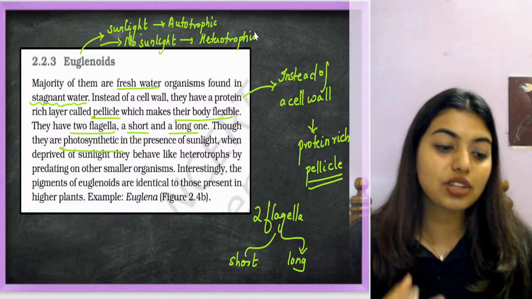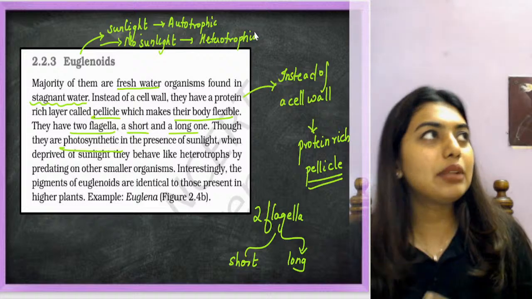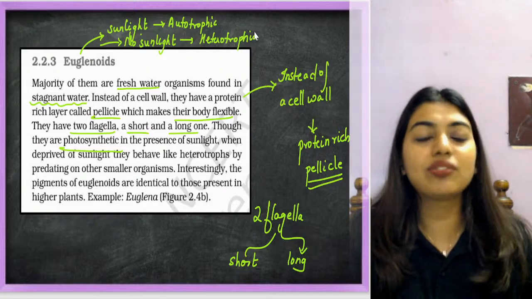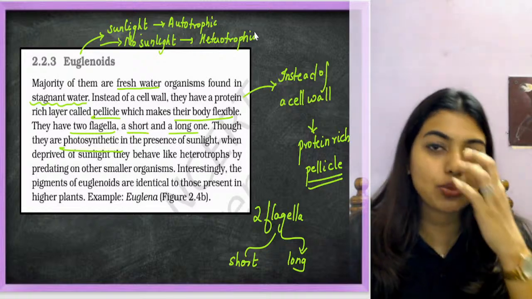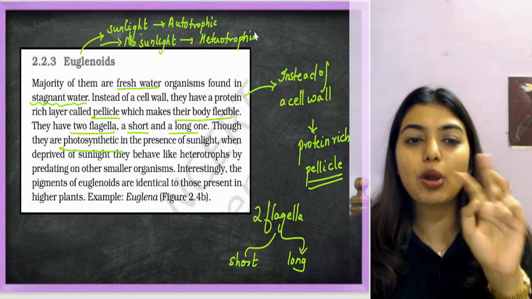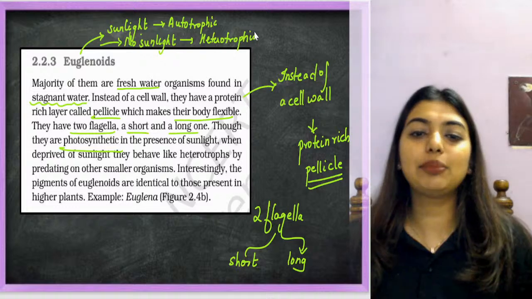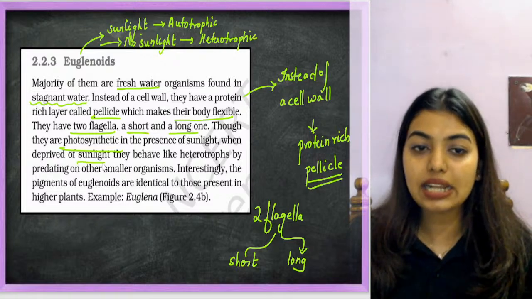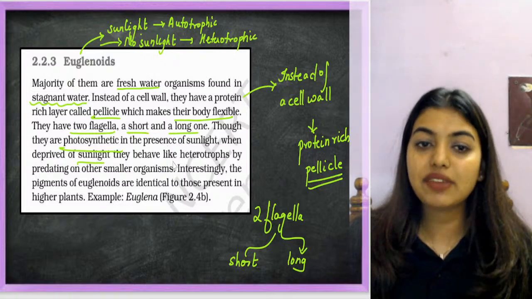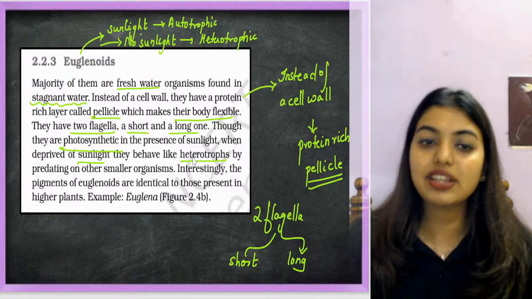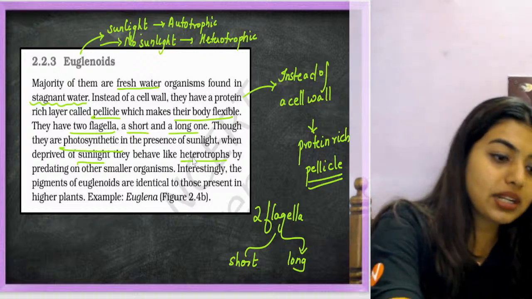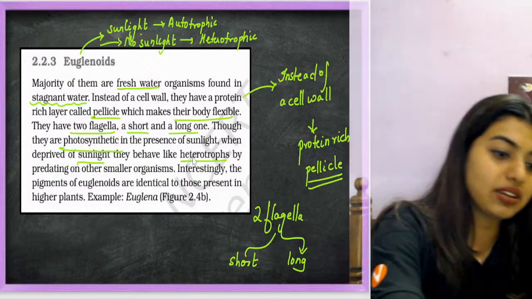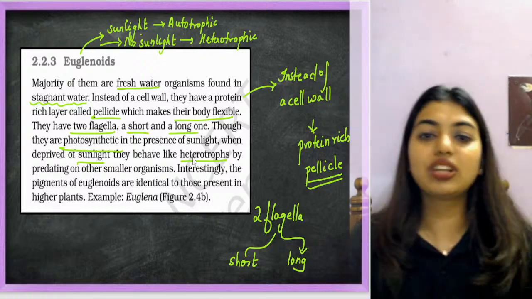Students, imagine the friends of Euglena. Sunlight is there, he's making his own food, small organisms are around. Suddenly sunlight goes, and Euglena starts consuming them. So Euglena is a dual personality person: in sunlight, they behave as autotrophs, and when they do not have sunlight, they behave as heterotrophs and start feeding on smaller organisms. Remember it as a fun thing. Got it? So Euglena will do this.